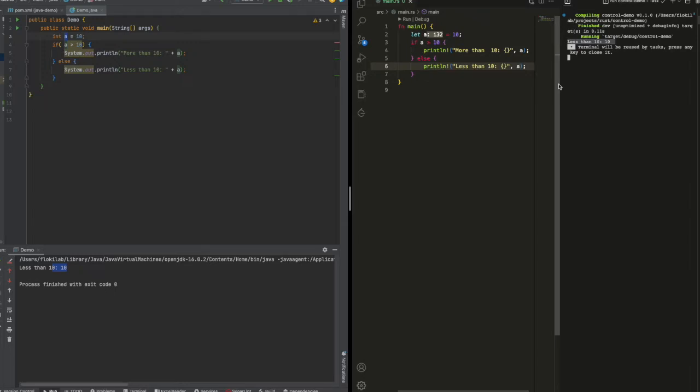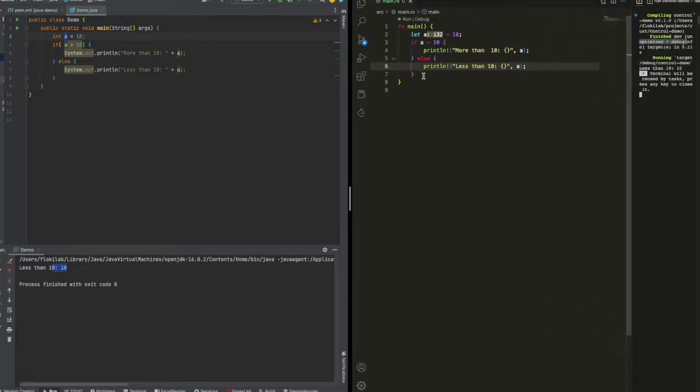So why do people call Rust an expression language and Java a statement language? That's because the whole if-else here is an expression in Rust, while in Java the whole thing is a statement. An expression means it can return a value.